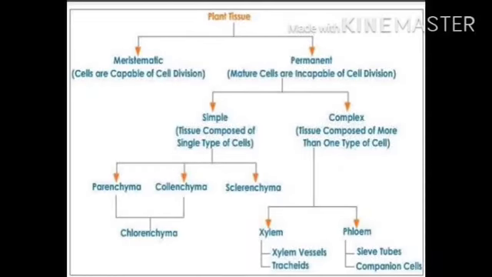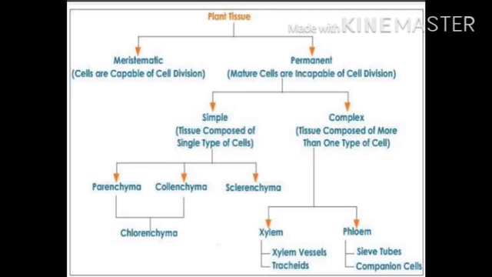Now you see the plant tissues flow chart. The plant tissue is divided into two: one is meristematic and second is permanent. Permanent tissue is then divided into simple and complex tissue. Simple tissue is divided into three: parenchyma, collenchyma, sclerenchyma.